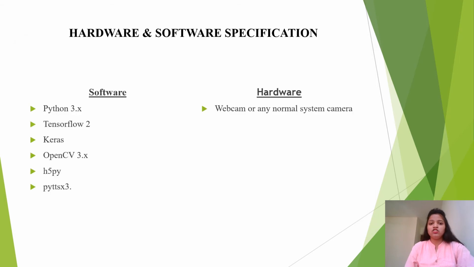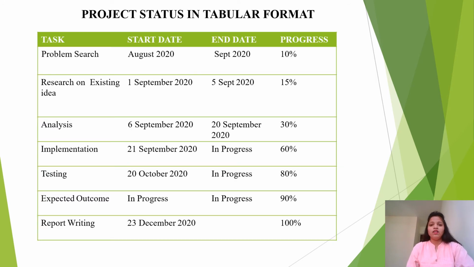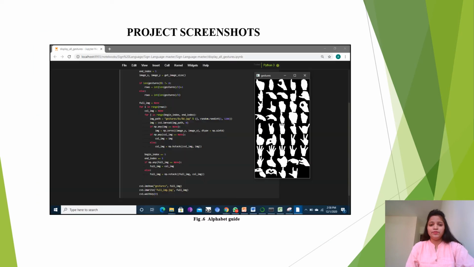These are the hardware and software specifications which are used in this project. The software is Python 3.x, TensorFlow 2, Keras, OpenCV 3.x version, H5PY, and pyttsx3, and for the hardware you normally need a webcam or any normal system camera. This is the project status timeline, which I have completed in time.